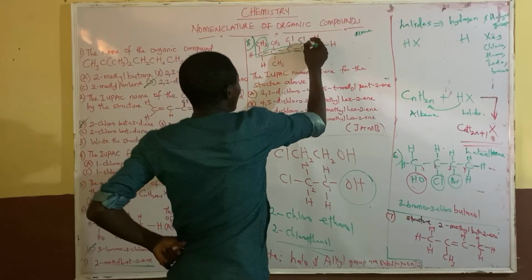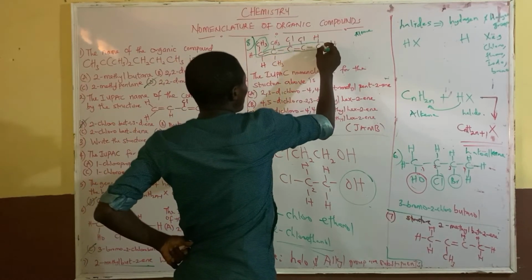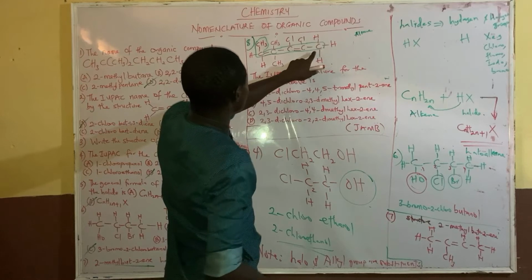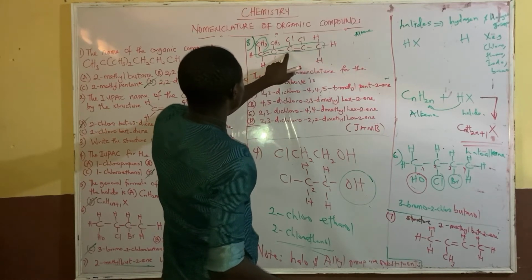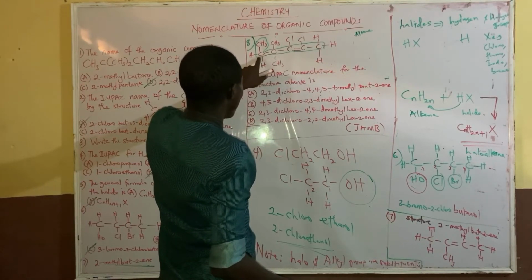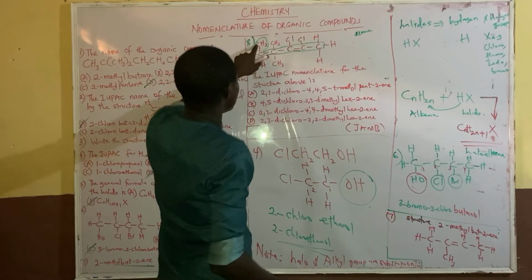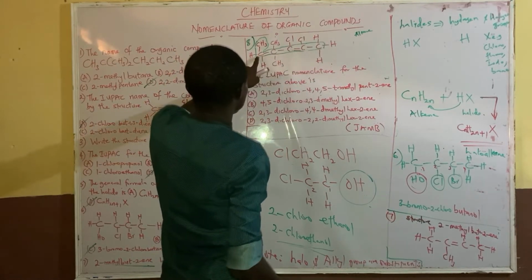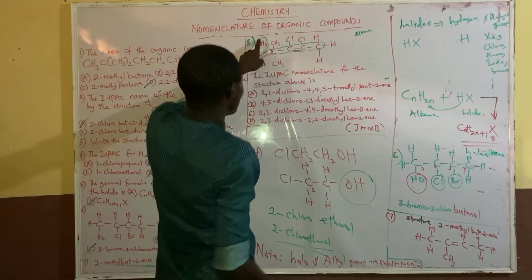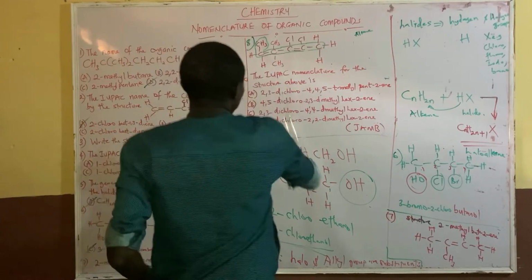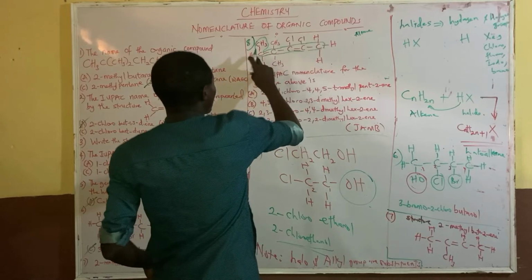So this is another way of seeing it. You have to look for the longest chain. This is the longest chain: 1, 2, 3, 4, 5, 6. Now this one is 5, but when you go like this, it will be the longest chain. So if this one is the longest chain, 1, 2, 3, 4, 5, 6.